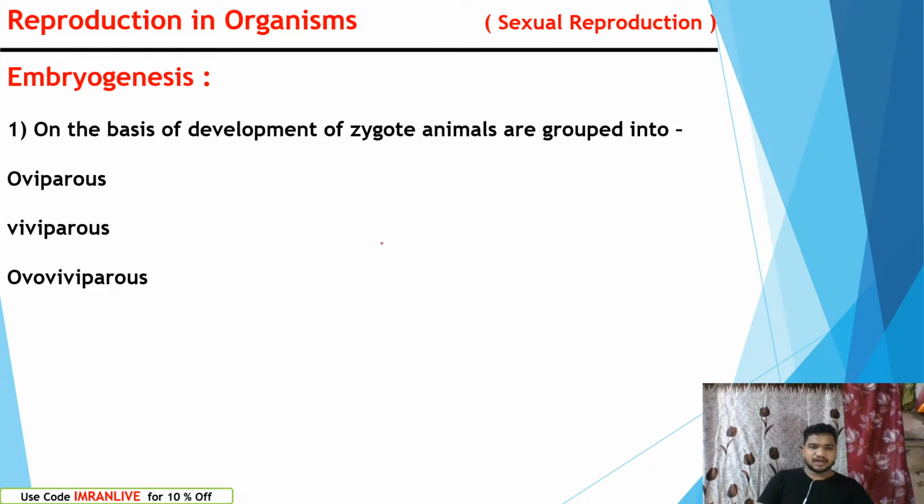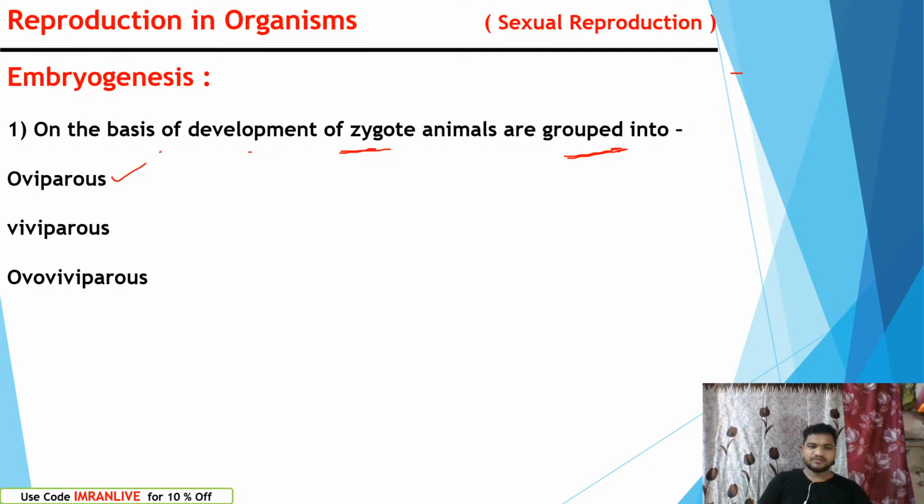In embryogenesis, on the basis of development of the zygote, animals are grouped. Generally, once fertilization occurs, the zygote forms. The zygote divides and develops to form an embryo. Based on the mode of growth of the embryo, all animals are grouped into three types.